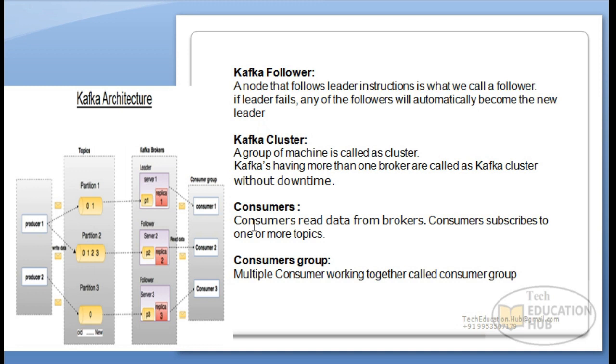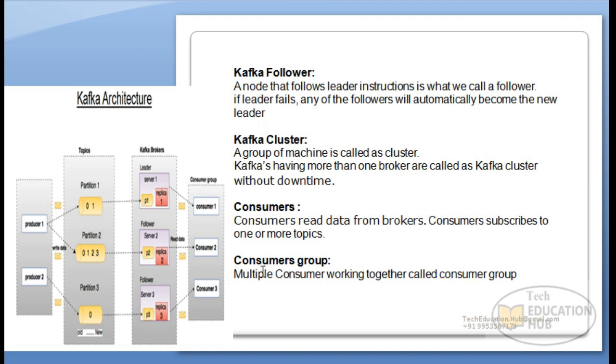Finally, we have the consumer. Consumers are the entities which actually read the data from the broker. Consumers can be subscribed to one topic or any number of topics. That is taken care of by my leader broker actually.